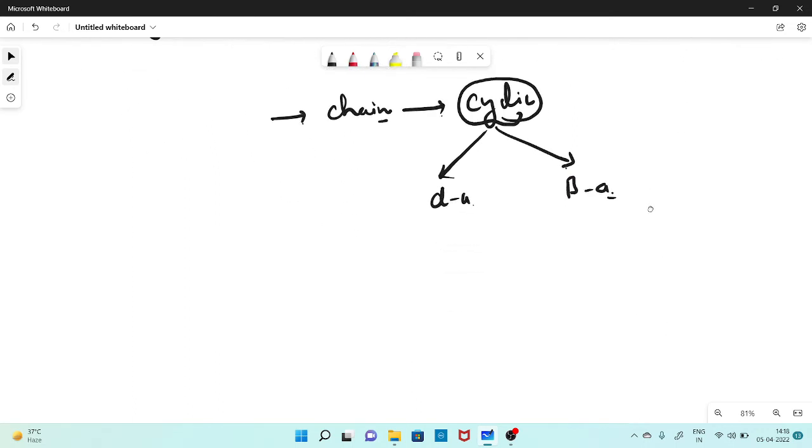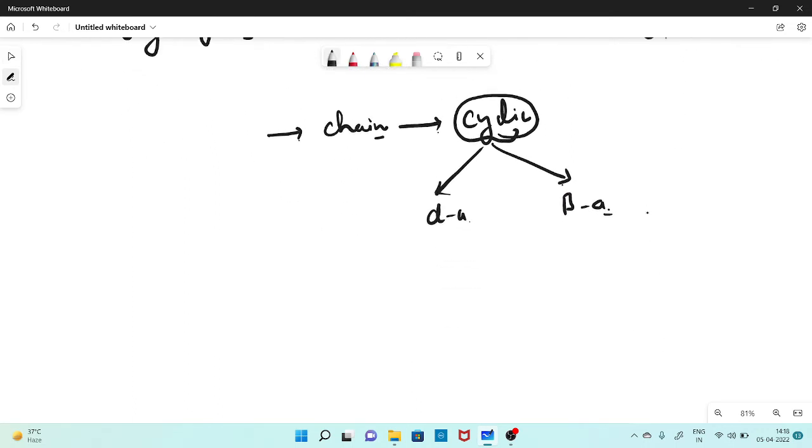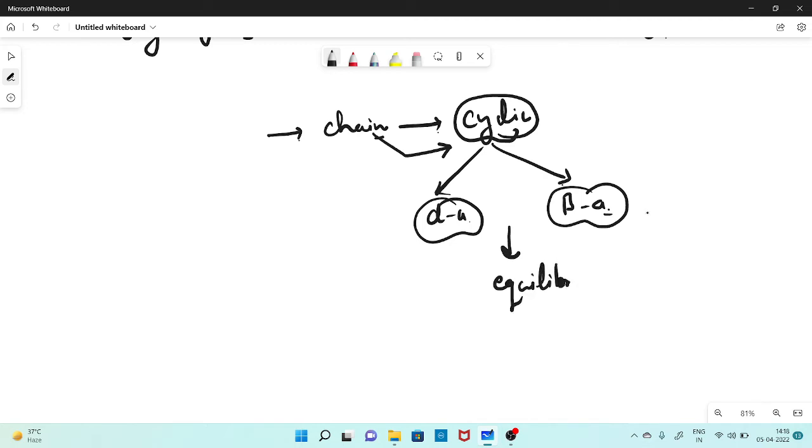right? So during the interchange of the chain form to the cyclic form, your alpha anomers and beta anomers start to form until they reach an equilibrium. Until then, there is an interchange of alpha and beta anomers.